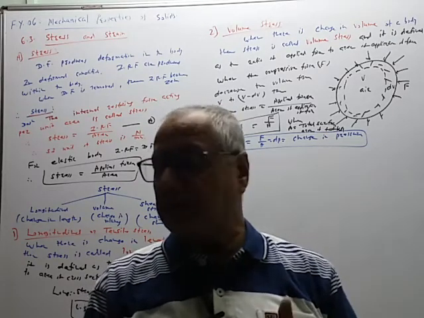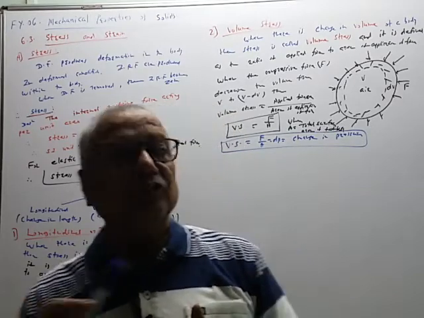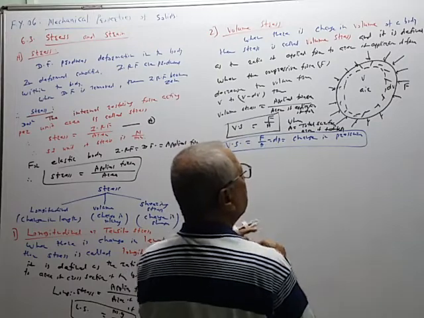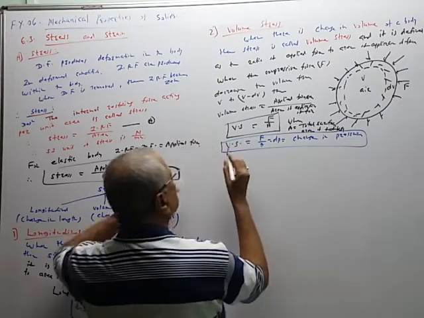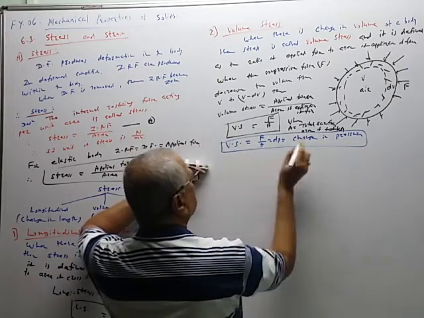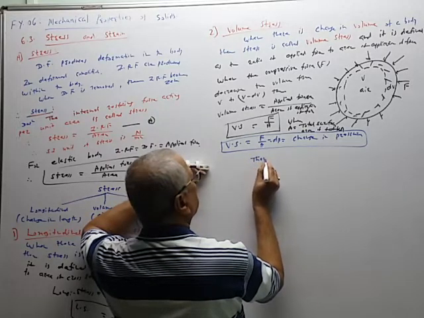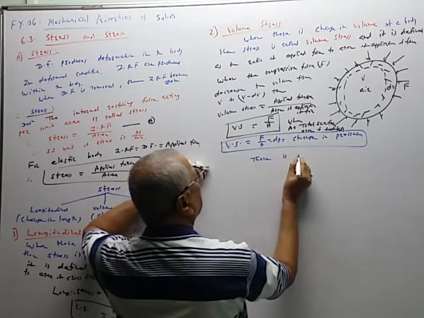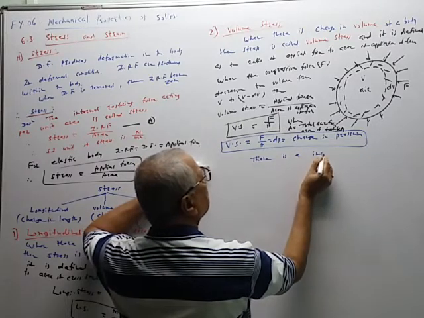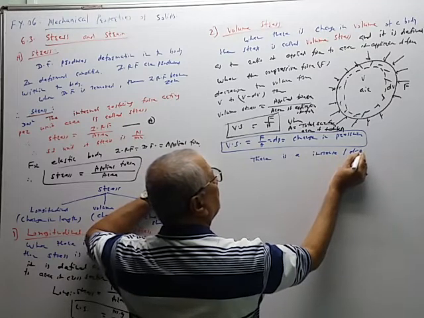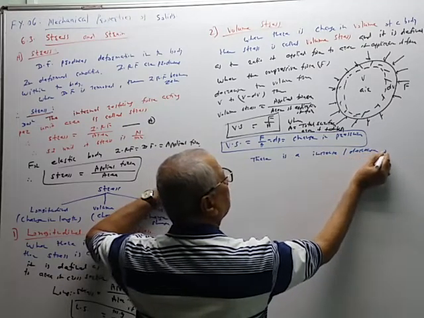So it is not a pressure, it is a change in pressure. So why is it called a change in pressure? Remember this.